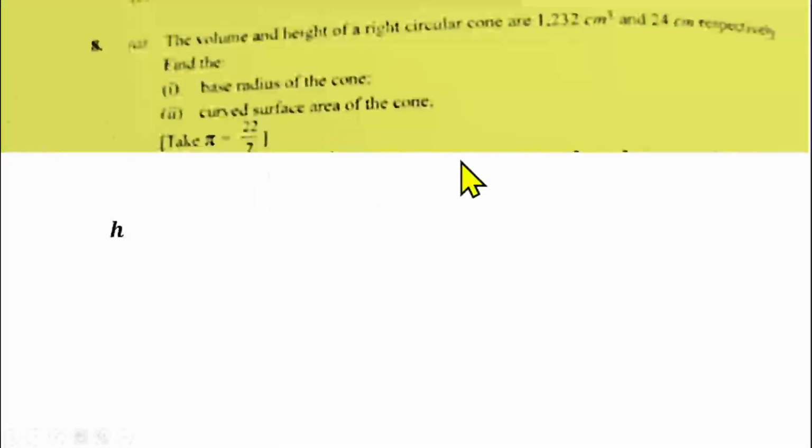Question number 8 is from the mensuration of solid shapes. We are told that the volume and height of a right circular cone are 1,232 centimeter cube and 24 centimeter respectively. We have to find the base radius of the cone, and we have to find the curved surface area of the cone as well. So the volume is 1,232.